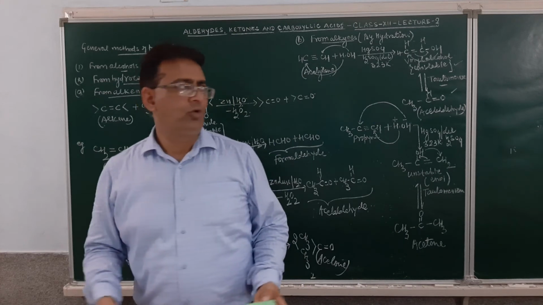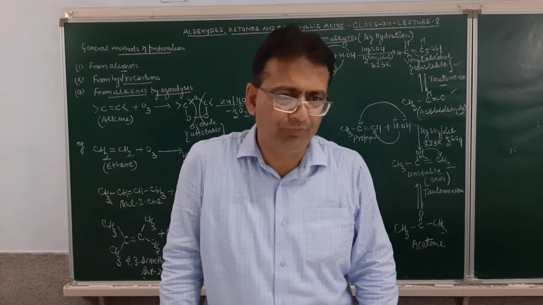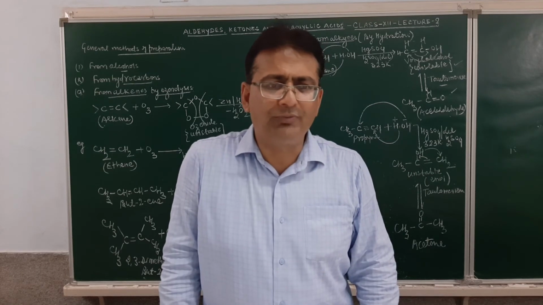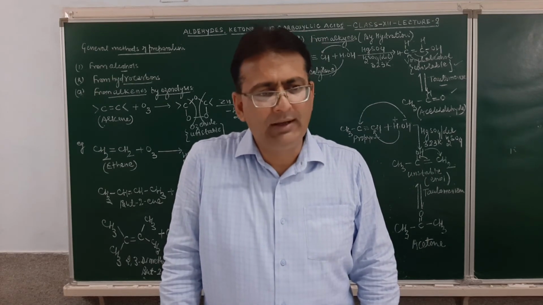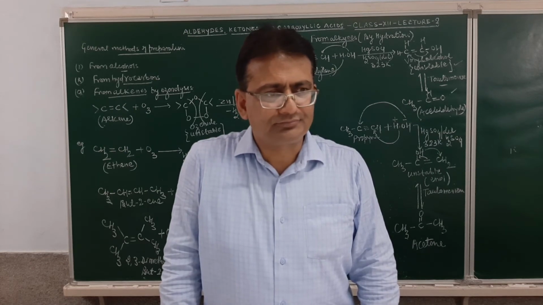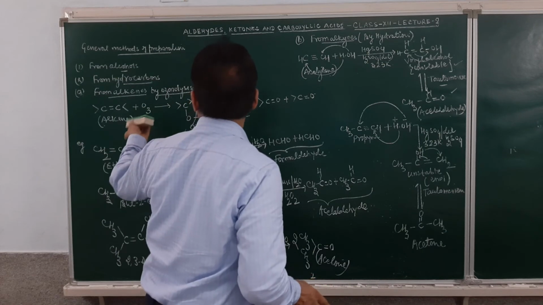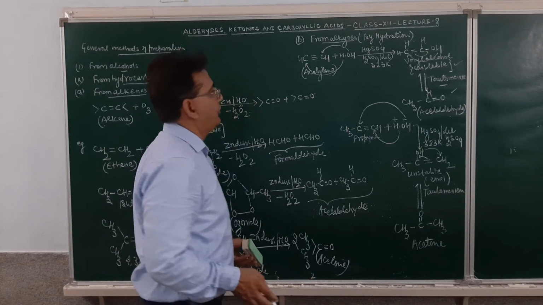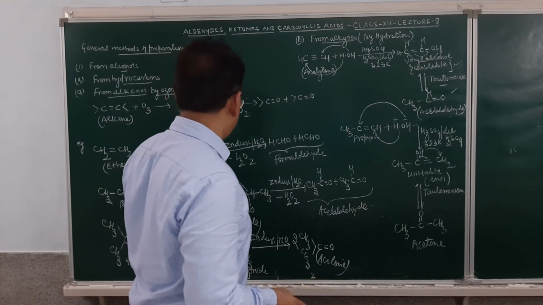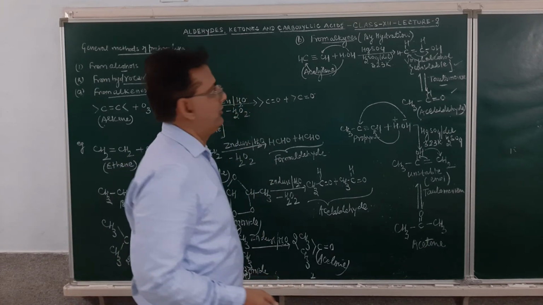Am I clear? So by now, how many methods of preparation of aldehydes and ketones have we done? Two. First was by oxidation of alcohol. Second was from hydrocarbon, from alkenes by the process of ozonolysis, or from alkynes by the process of hydration.